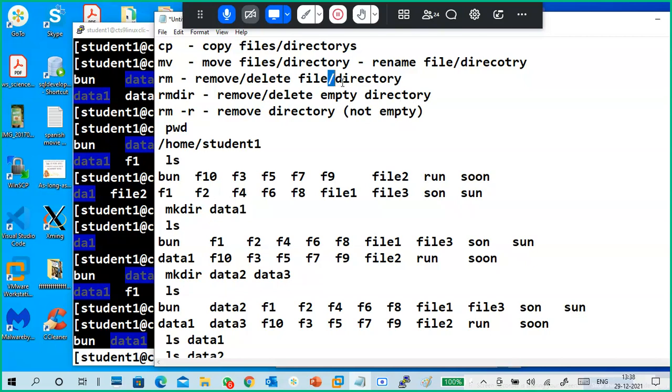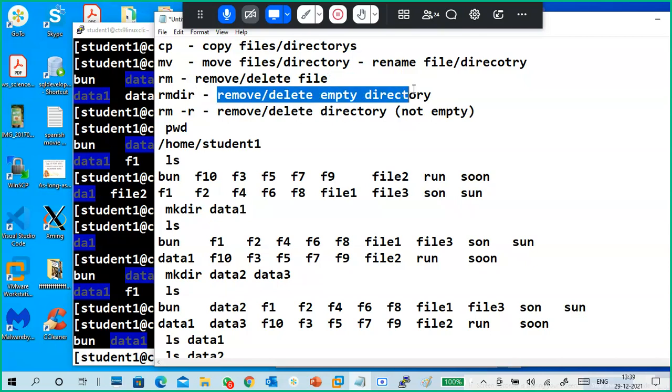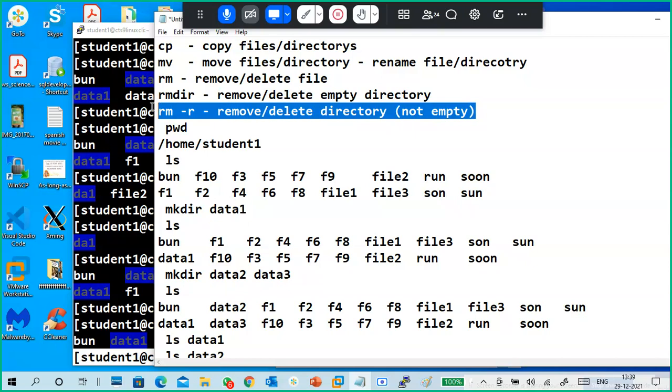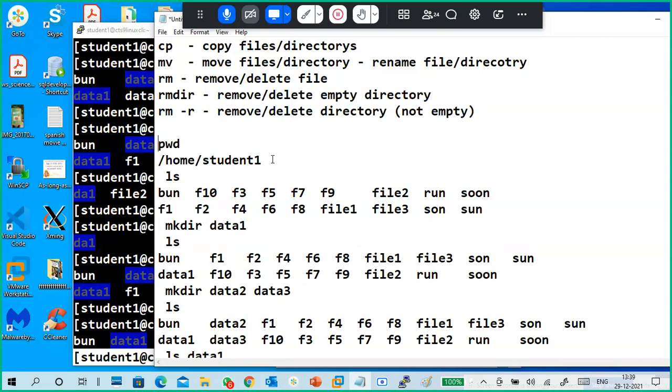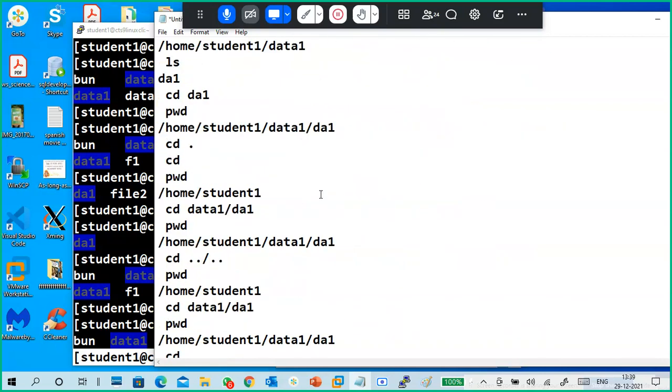So rm is used to delete files. rmdir is used to delete directories if they are empty. rm space hyphen r removes a directory if it is not empty. So these are the main commands, and these are all practice commands.